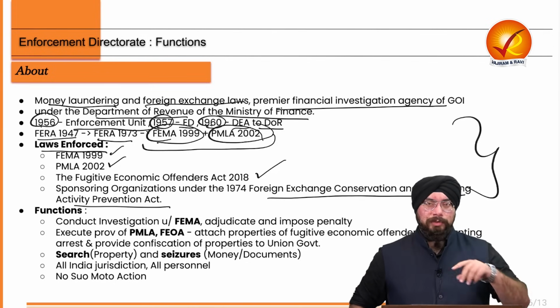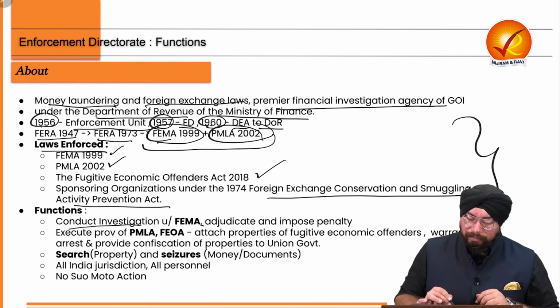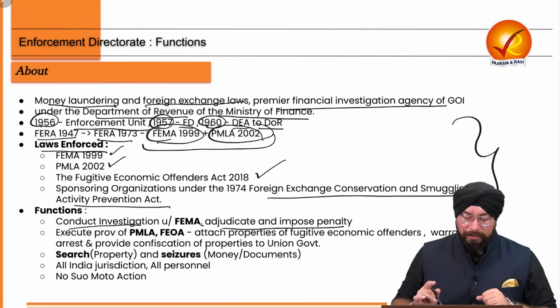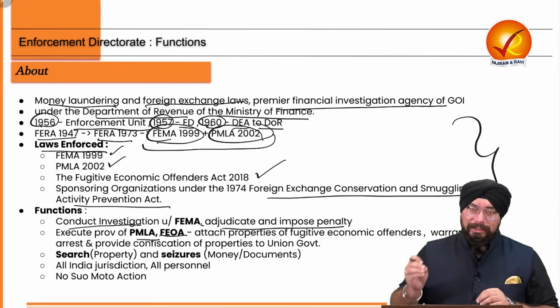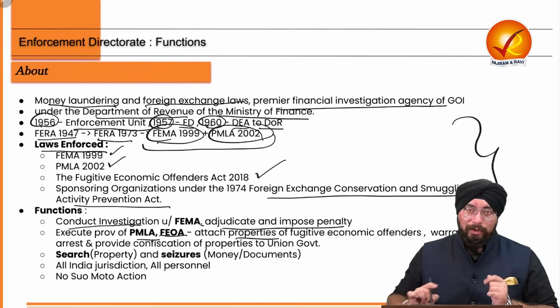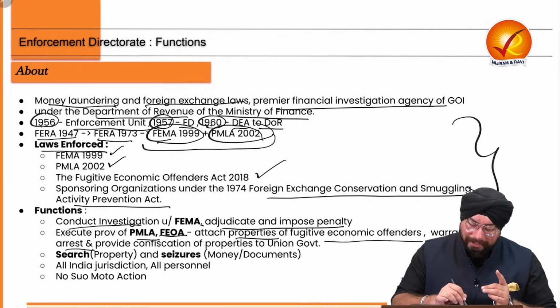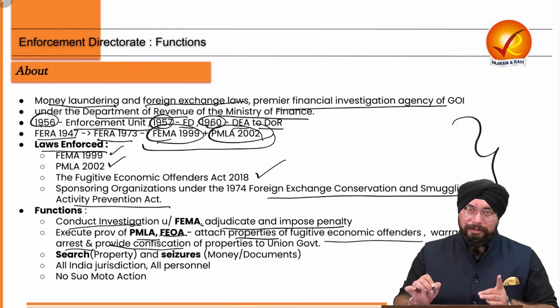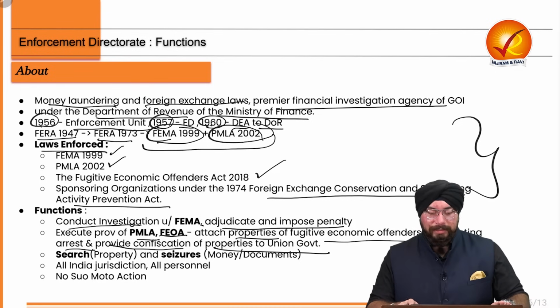Now what are the primary functions of ED? This is what we need to understand. First function is to conduct investigation under FEMA, and also to adjudicate and impose penalty if a person is found guilty. Also to execute provisions of the Prevention of Money Laundering Act and the Fugitive Economic Offenders Act. Under this Fugitive Economic Offenders Act, ED has the power to attach various properties of those fugitive economic offenders. They also have the power of warranting arrest and providing confiscation of properties by the Union government. So that is the power which Enforcement Directorate has.